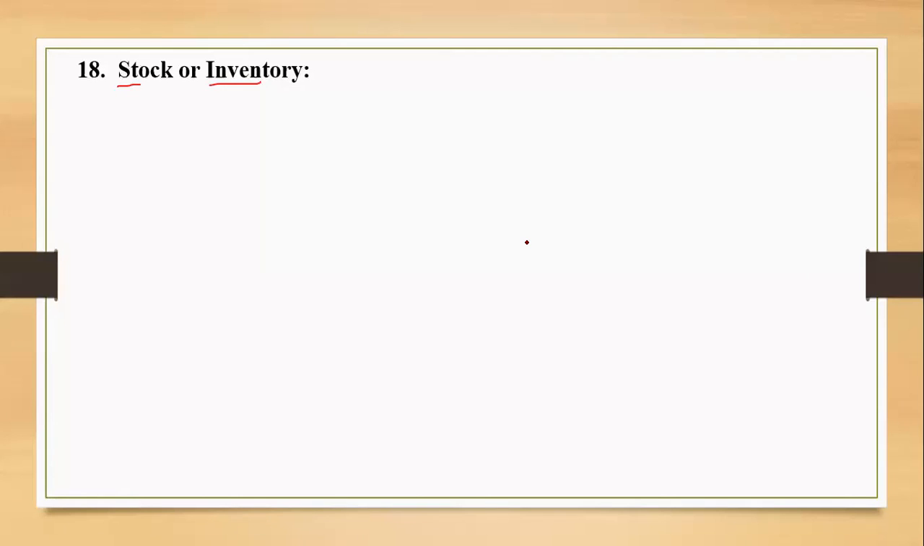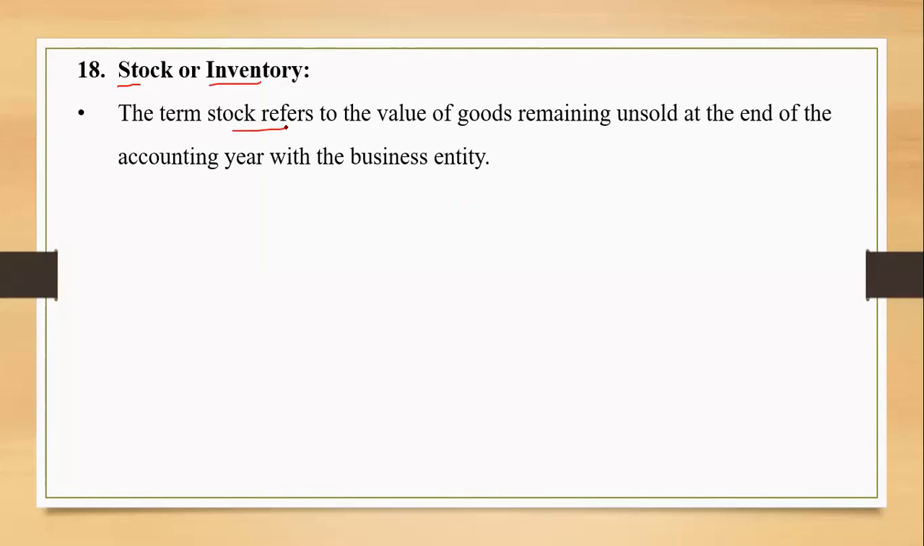So whenever you need to define this term stock or inventory, yes, rightly said, the goods lying unsold with the business entity is stock. The term stock refers to the value of goods remaining unsold. You need to use these words so that any examiner will give away the marks to you, right? So the value of goods remaining unsold at the end of the accounting year with the business entity is termed